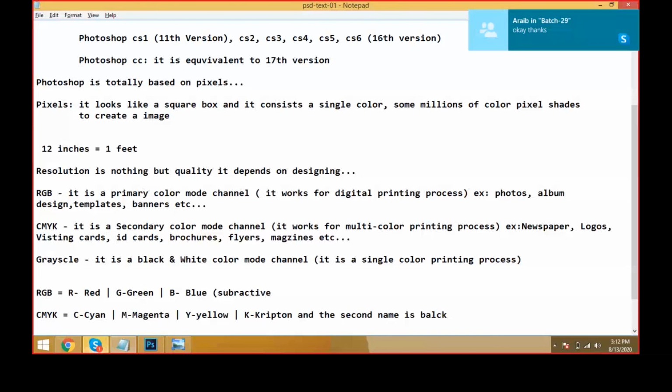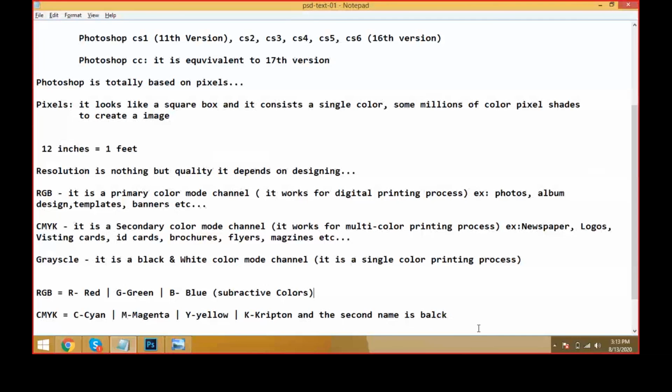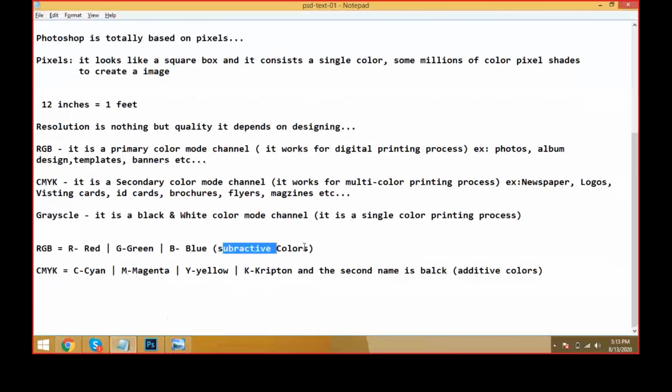Subtractive colors. And these are the additive colors. Additive is nothing but we can add the colors, and here automatically the colors will be subtracted while blending the mode. This we call modes.